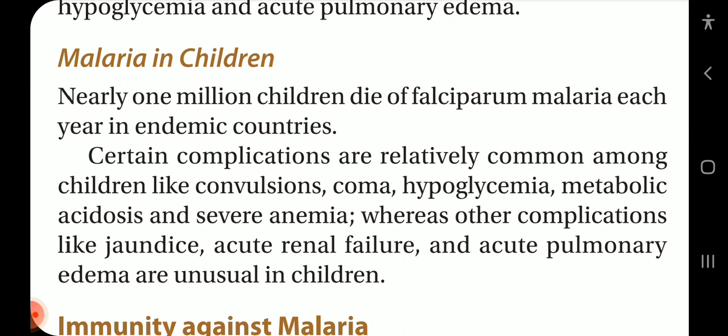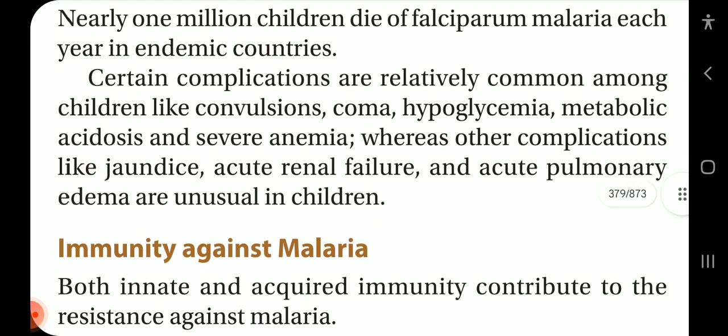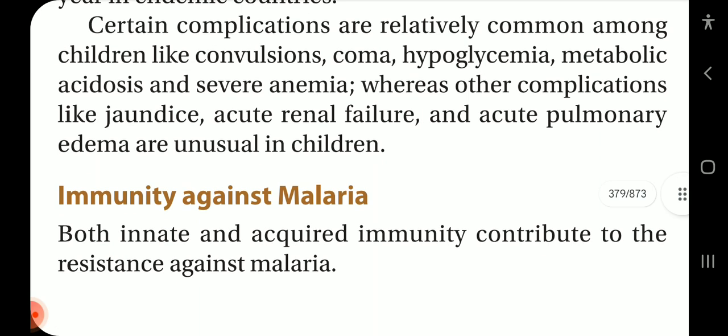Malaria in children. Nearly 1 million children die of falciparum malaria each year in endemic countries. Certain complications are relatively common among children, like convulsions, coma, hypoglycemia, metabolic acidosis, and severe anemia, whereas other complications like jaundice, acute renal failure, and acute pulmonary edema are unusual in children.